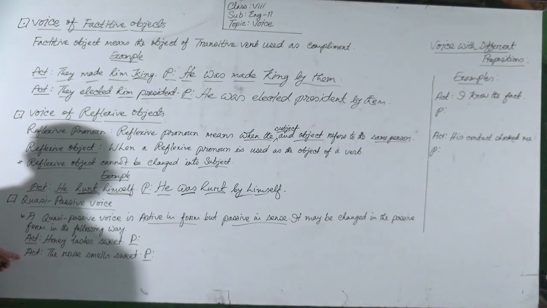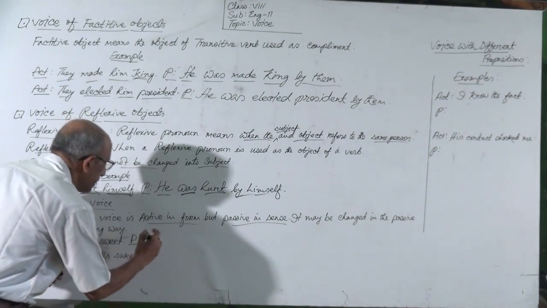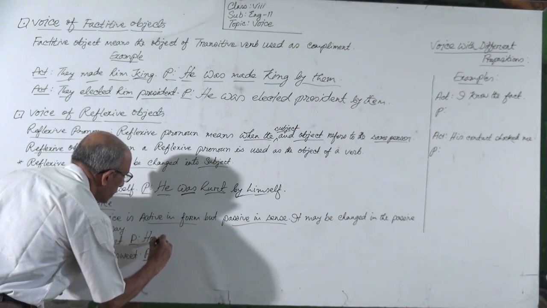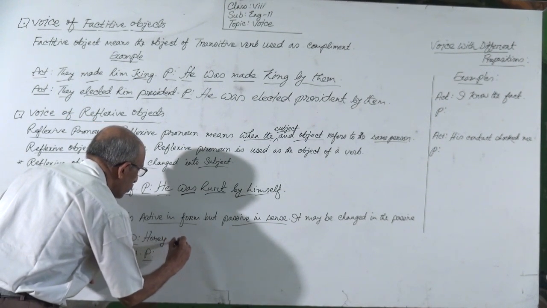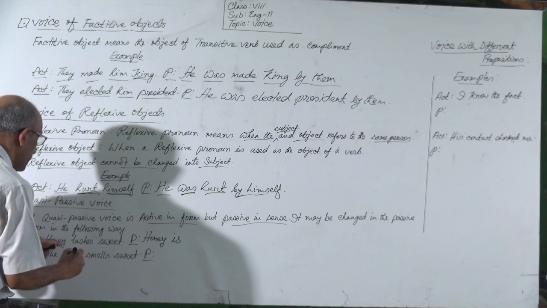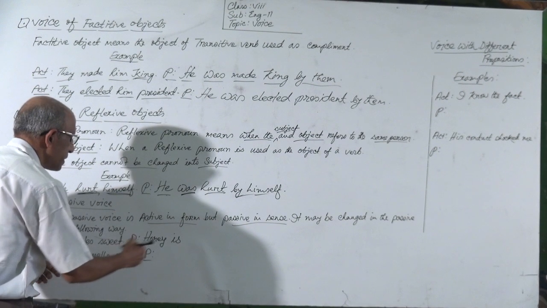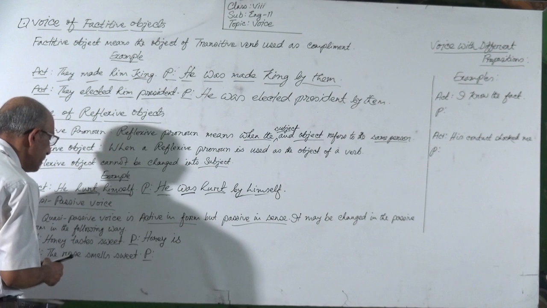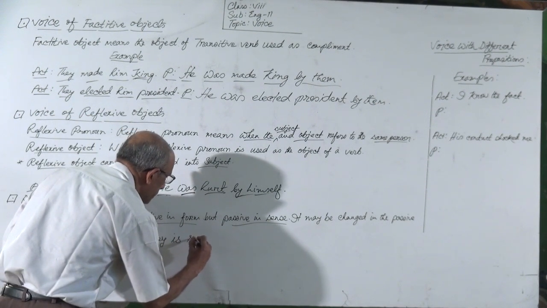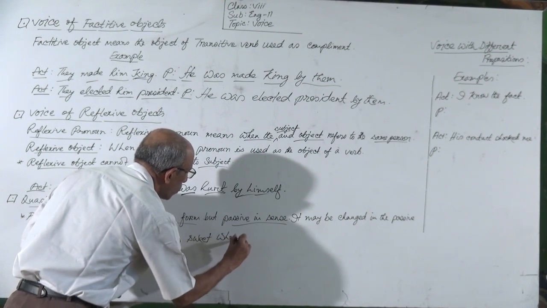Follow the examples. Active: honey tastes sweet. You have to make it passive in this way. Honey will be the subject. Then the to be verb: the active form is present indefinite, so the to be verb will be is, as the subject is third person singular. Honey is, then the adjective sweet. Honey is sweet, and then when it is,